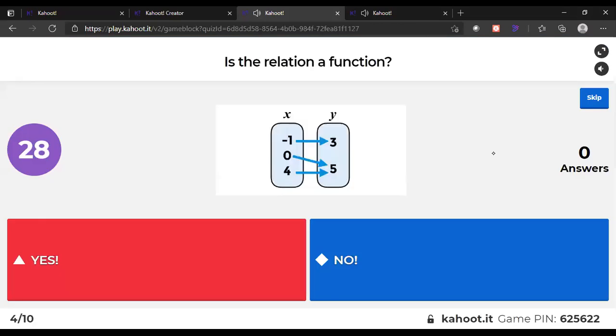Next again, the same. This relation, can you see it? Is the relation a function here? This one. 1 value is 3, 0 पे 5 आ रहा है, 4 पे 5 आ रहा है. 2 students have answered. 7, 8, 9, 10, 11, 12.